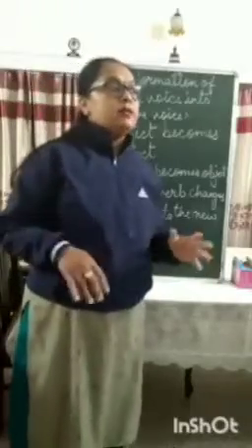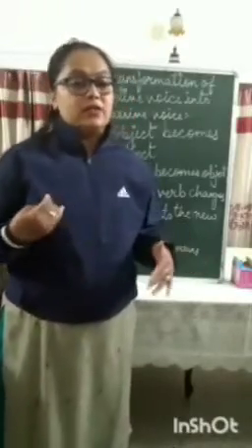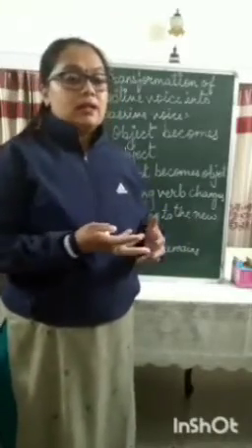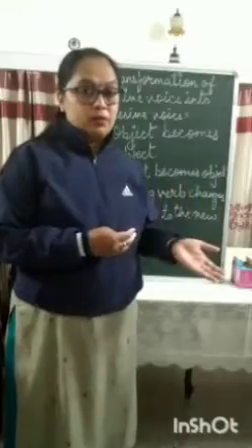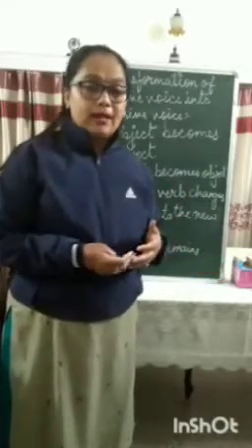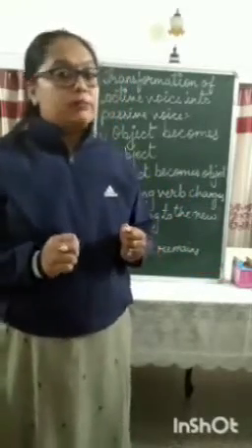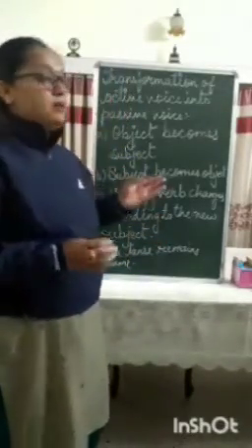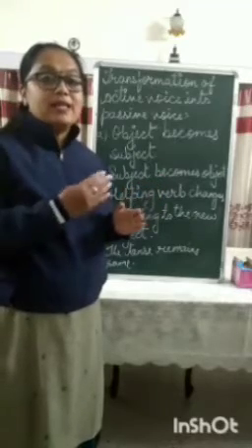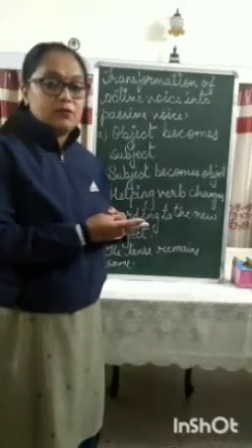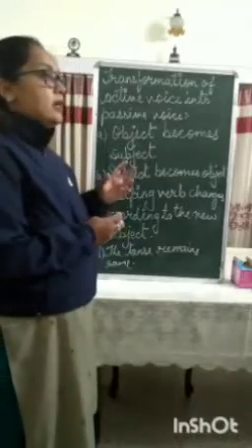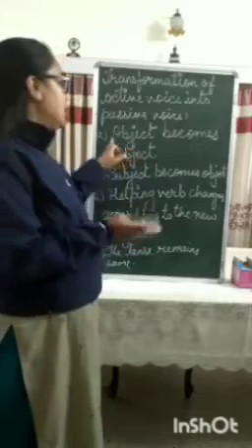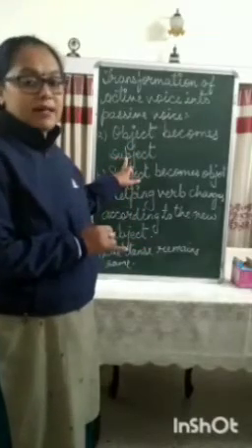Okay, now once you recognize whether a sentence is written in active voice or passive voice, you will be asked to change a sentence from active voice to passive voice. Okay, now to do that, there are certain rules that you have to keep in mind. Now what are those rules? The first rule is that when you are rewriting an active voice, you are changing active voice into passive voice, the object of the active voice becomes the subject in the passive voice.